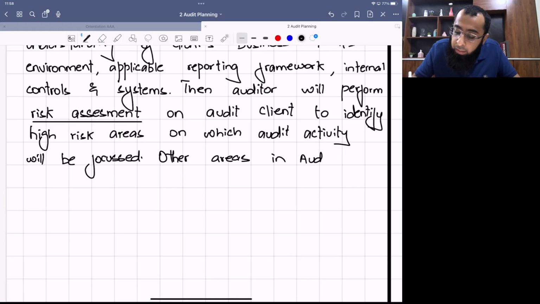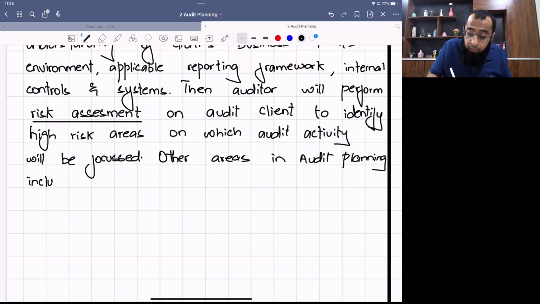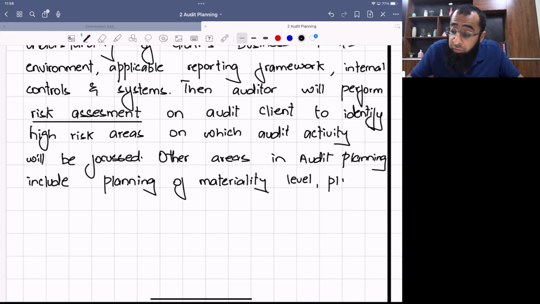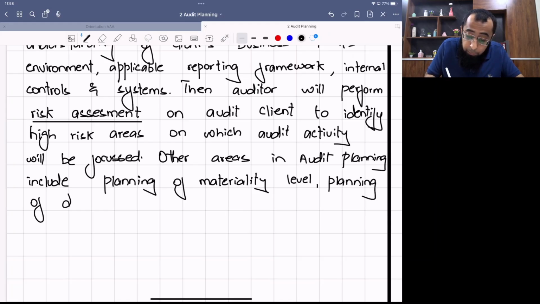Other areas in audit planning include planning of the materiality level, because obviously the materiality level needs to be planned. Otherwise, the entire audit activity will be focused on low materiality areas, on immaterial areas. Then planning of the deadline, making sure that our audit activity gets completed on time.